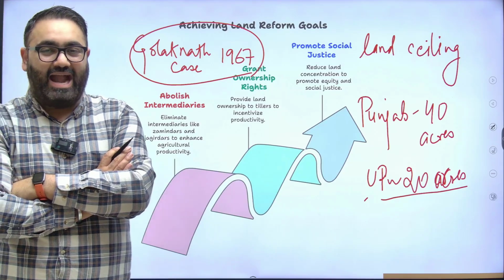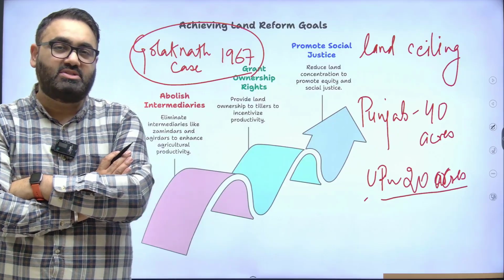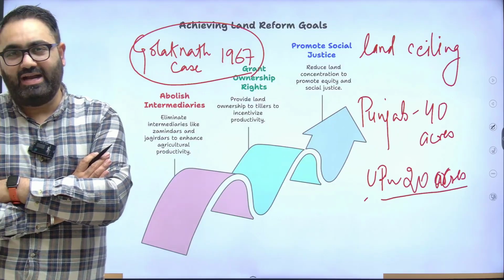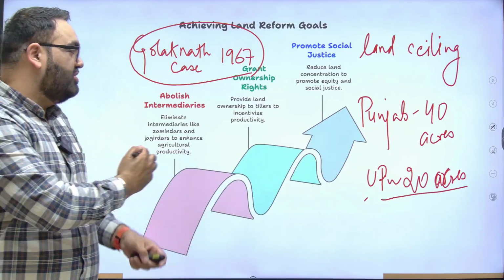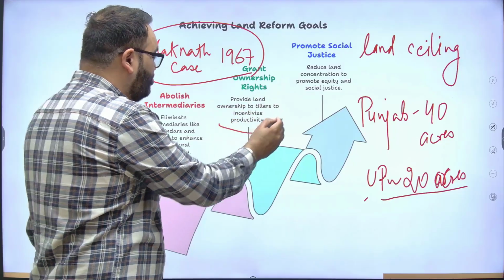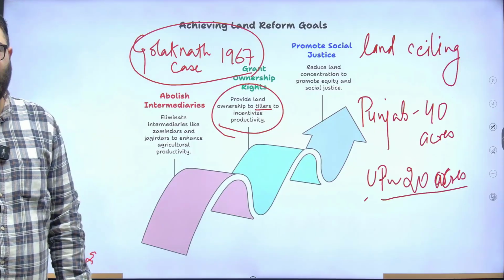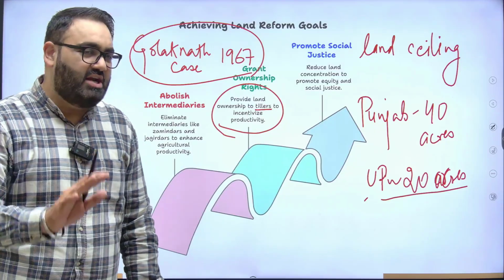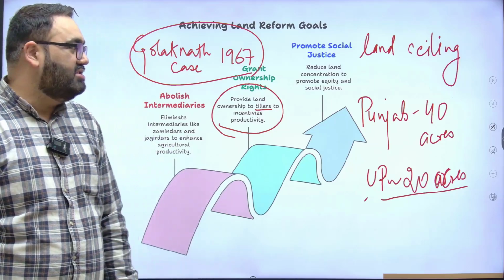So these land reforms were introduced by the government. They met with a lot of opposition from those who owned land. There were multiple court cases, but the government still went on. Ownership rights were given, as I said, to tillers, to those who used to manage the land, who used to work on the land. They were given ownership rights. They were given the confidence that you are the owners of the land. If you want, you can invest money to upgrade the technology.